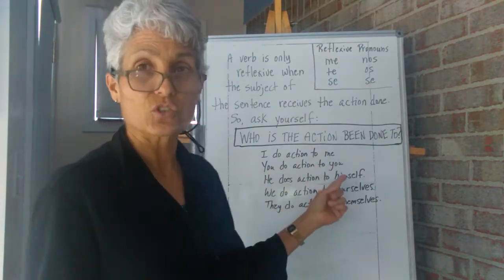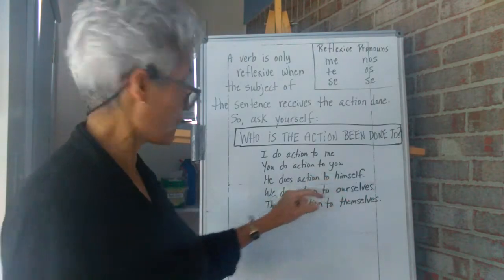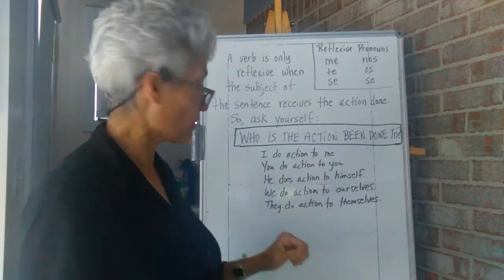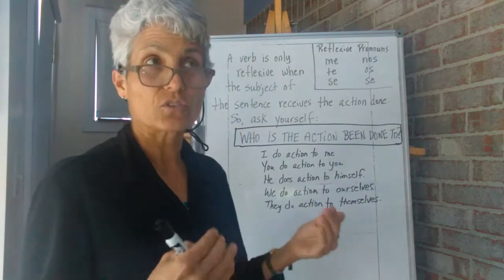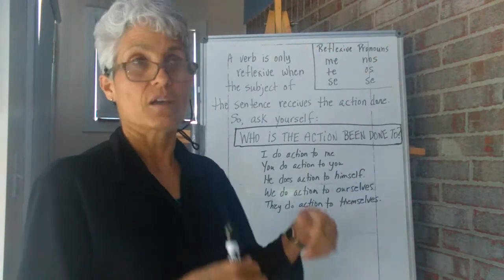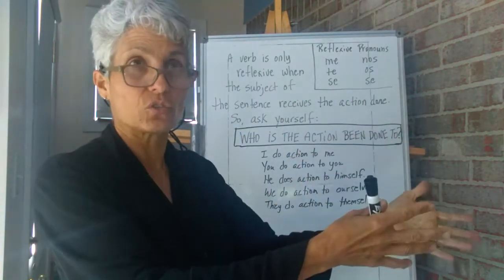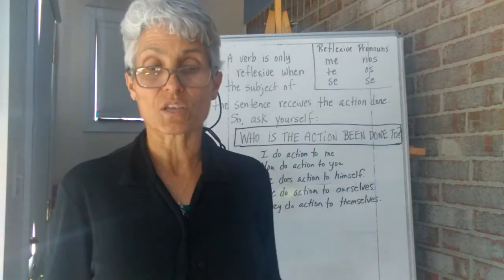If you do the action to yourself, it's a reflexive verb. He does the action to himself. We do the action to ourselves. They do the action to themselves. Okay? Ask yourself, who is the action being done to? And if the person that the action is being done to is the same person that is the subject of your sentence, it's a reflexive verb.